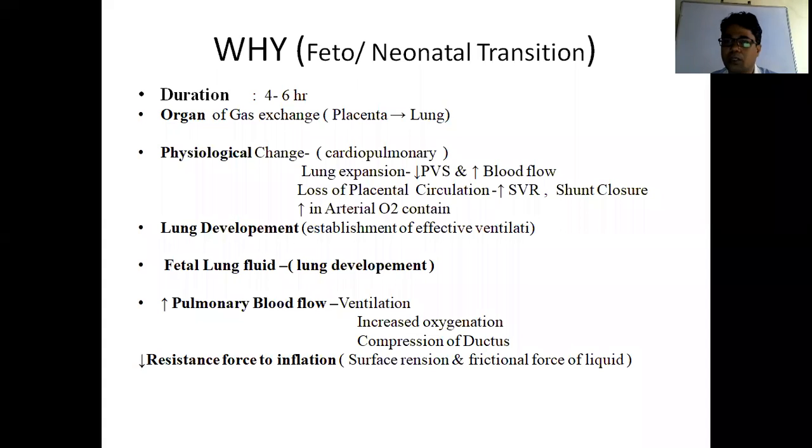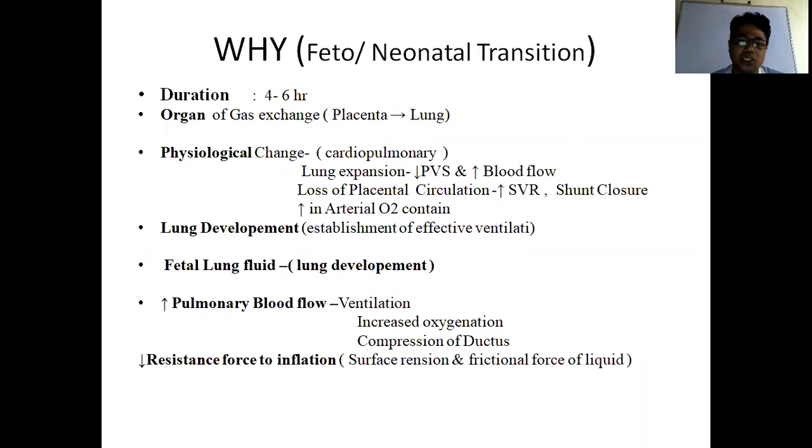Also, that fluid expands the air spaces, so it gives a functional residual capacity to the air spaces. So during aeration, the lung expands easily. So fetal lung fluid is also a necessary thing required for lung development and maturation.